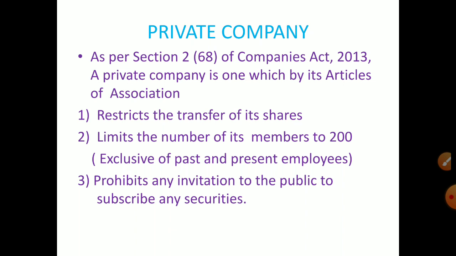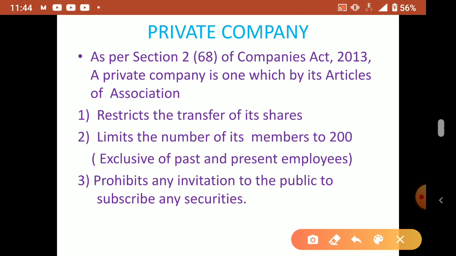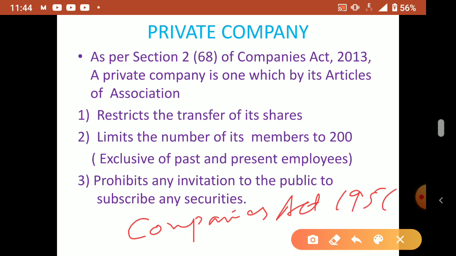Private company, last year also we studied. Private company means those companies which are not public companies. So we can say here, as per the Companies Act, which year? The first Companies Act was in the year 1956, don't forget.